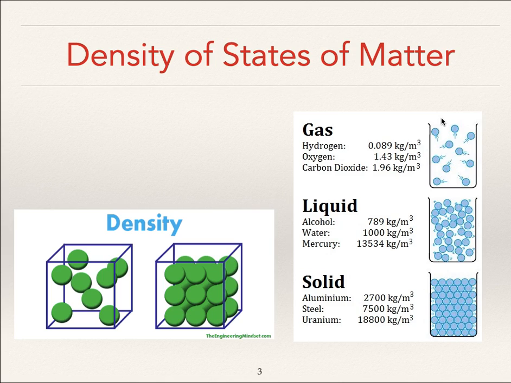Another way to think about this is that if a nitrogen atom was as big as you are, you would fly in a straight line for about 7 miles before you hit another nitrogen atom, or another nitrogen molecule. So this isn't to scale at all. These particles should be going much, much faster, and they should be much, much more spread out. Typical densities for gases are going to be less than 2 kilograms per cubic meter.